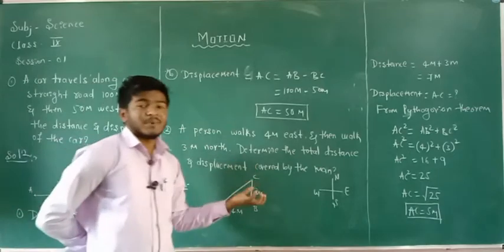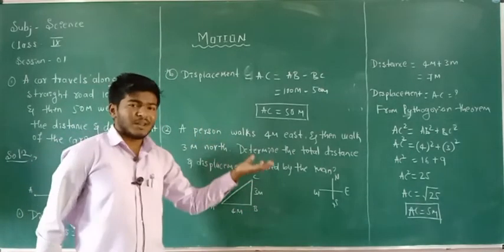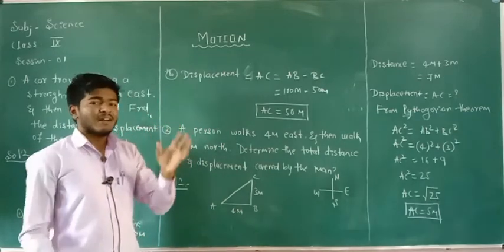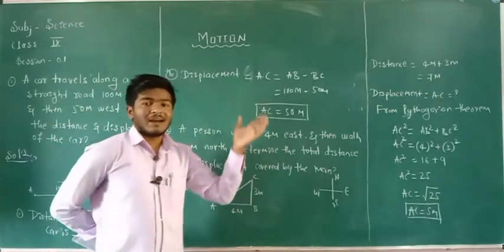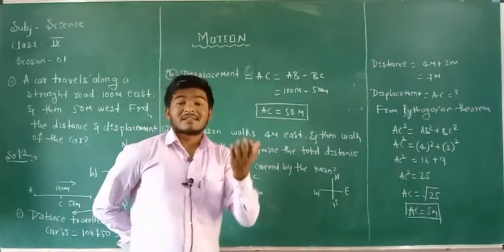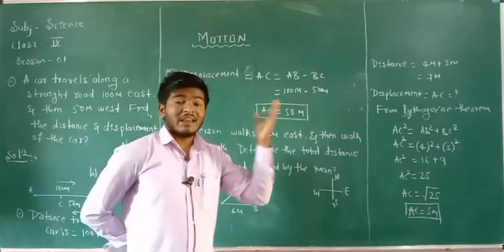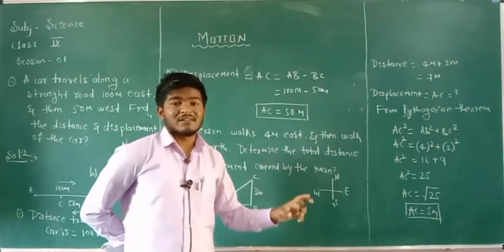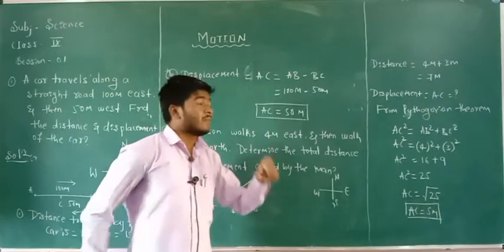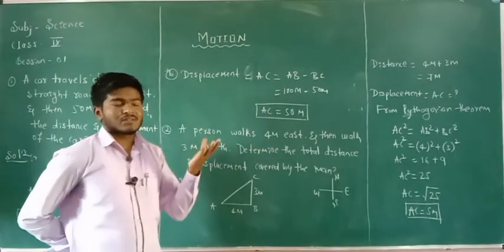We get the displacement. You have to remember, when they ask for the displacement, they give it in the manner of some mathematical diagrams. It may be a parallelogram, a triangle, or a circle. So we have to remember the formulas: area of the circle, circumference of the circle, area of the triangle, area of the parallelogram, area of the square.